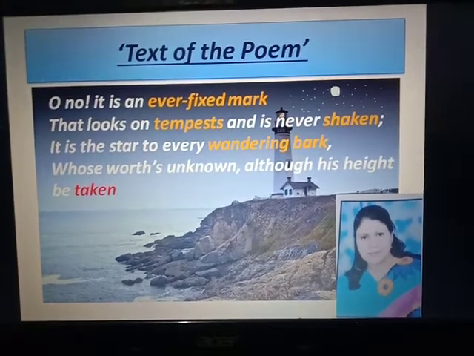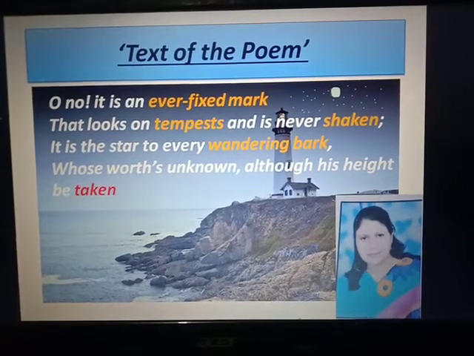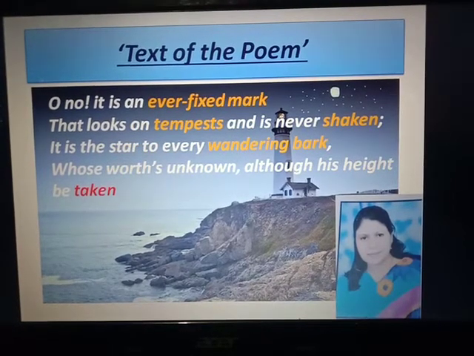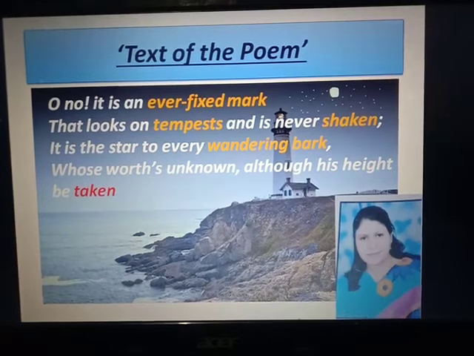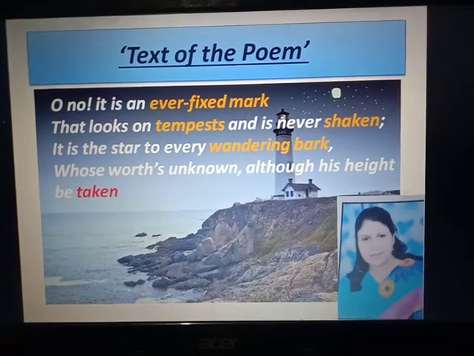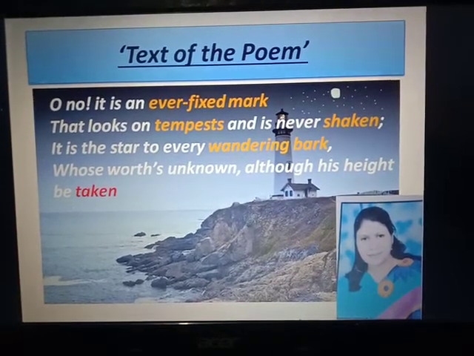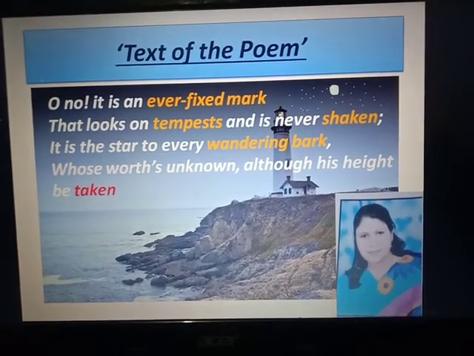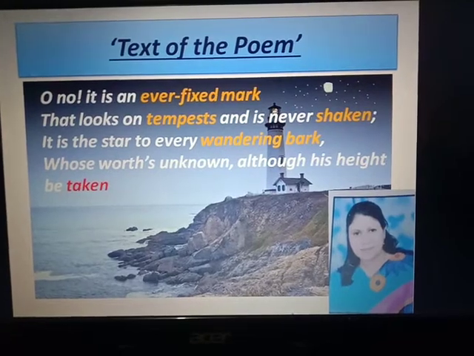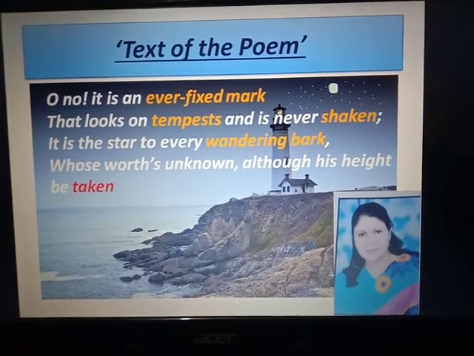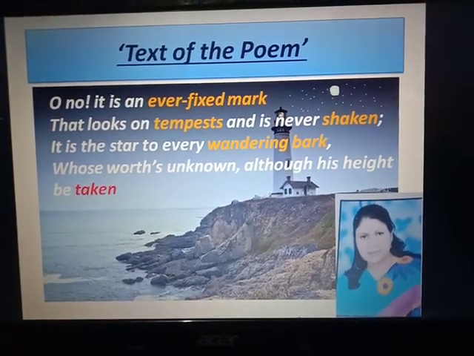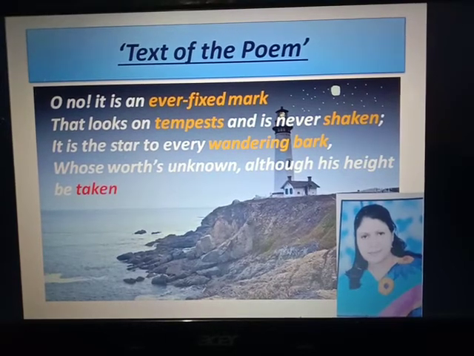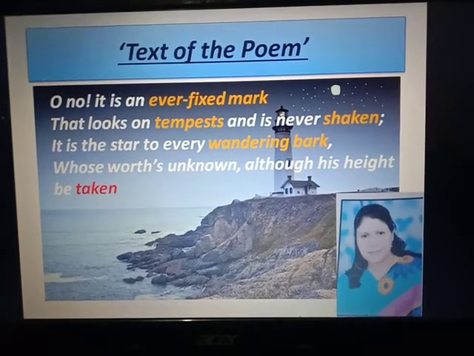perhaps some friend of the poet is sitting by the side of the poet when he is explaining the nature of true love. His friend says that true love is not permanent, it can be changed with the passing of time. Hearing this, Shakespeare opposes it.